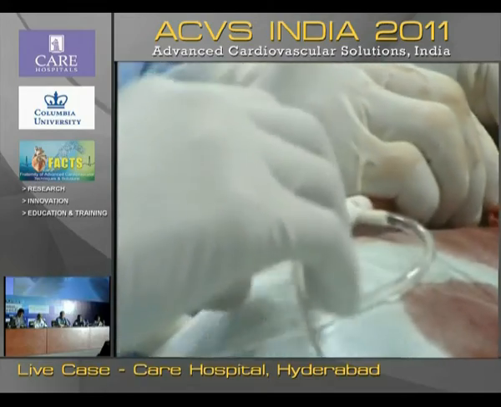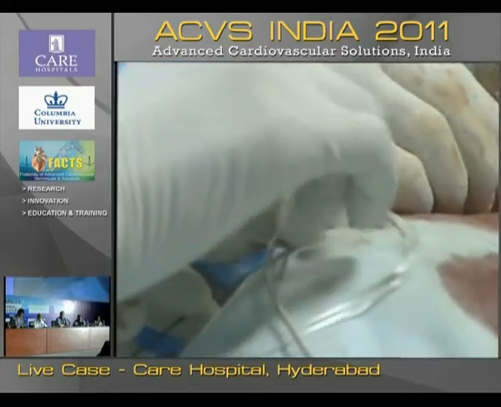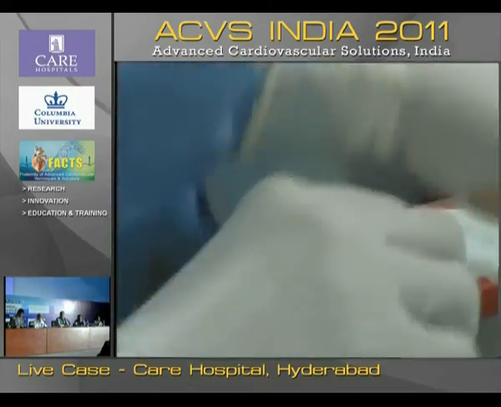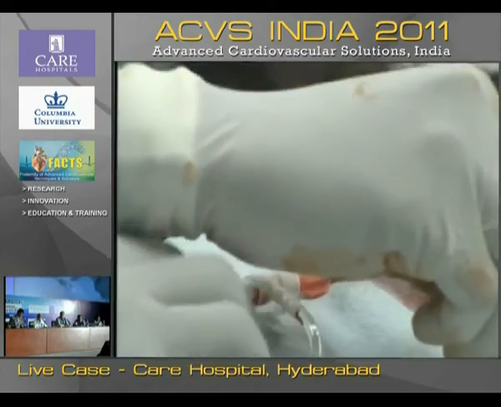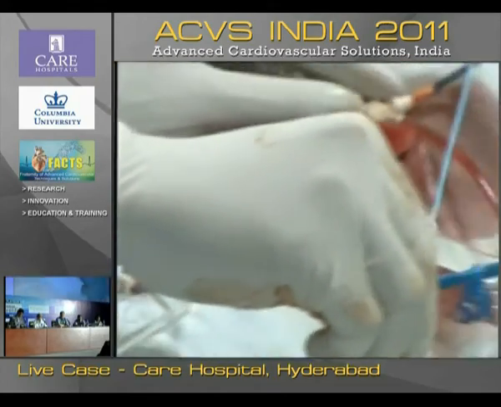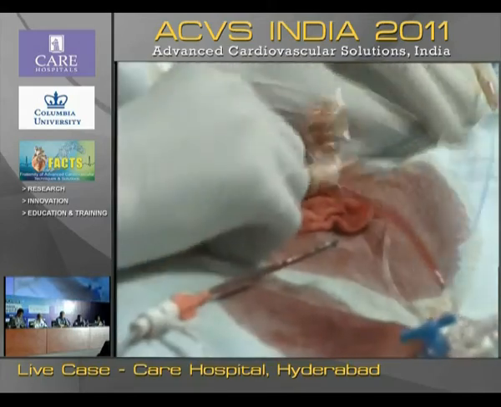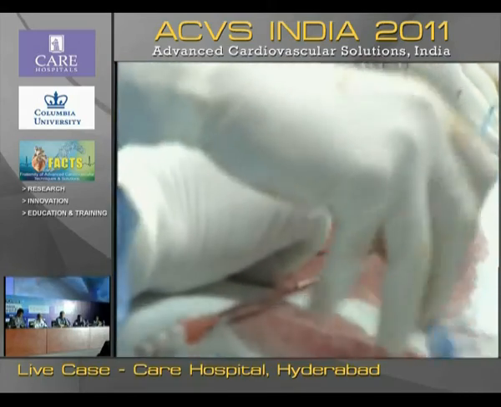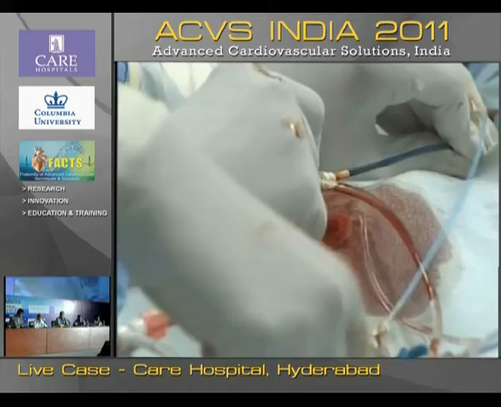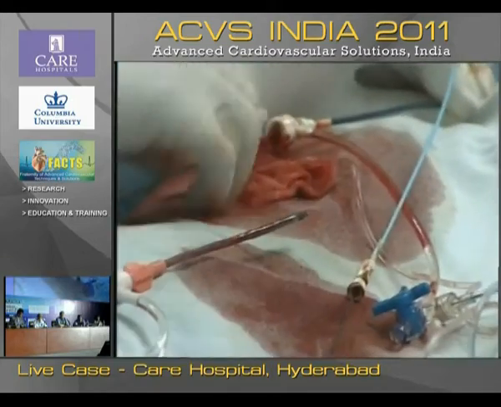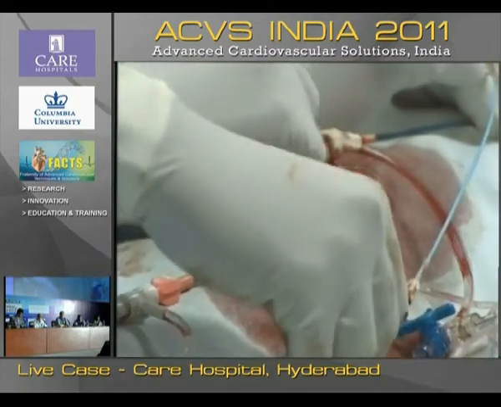It doesn't go. We are going to sacrifice the looping here. We are going to break the loop. Please advance the sheath. We have continuous LV pressures. Push this. Push. No, you don't pull. Push this wire. I am going to break from there.